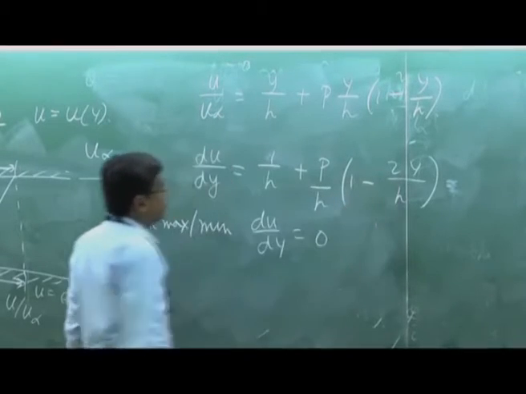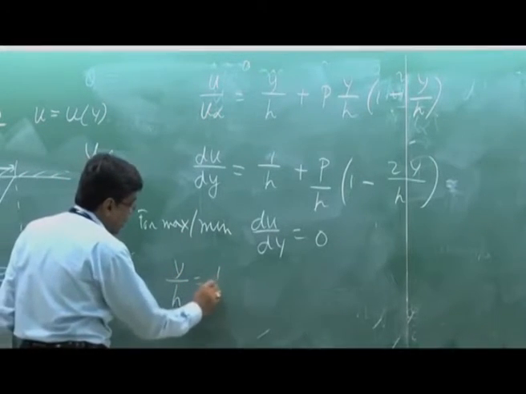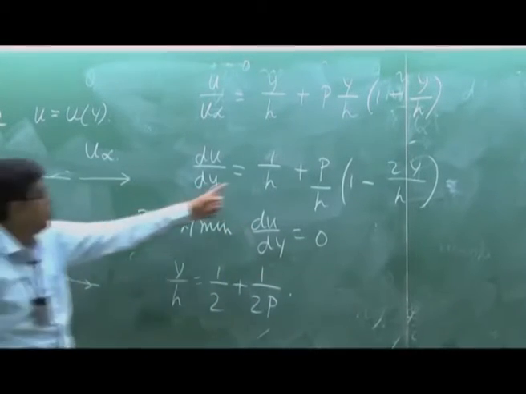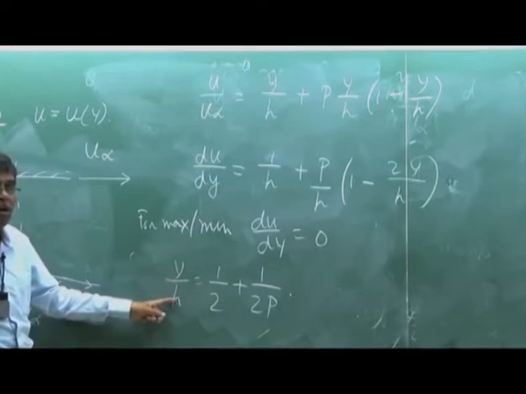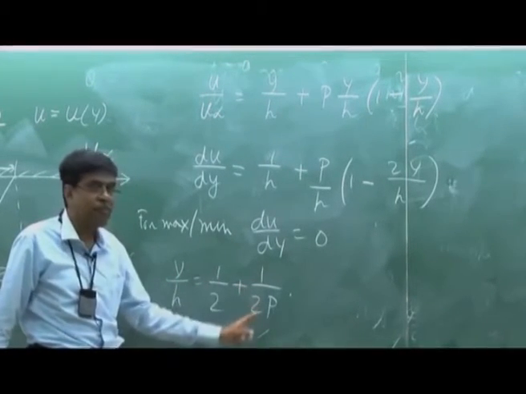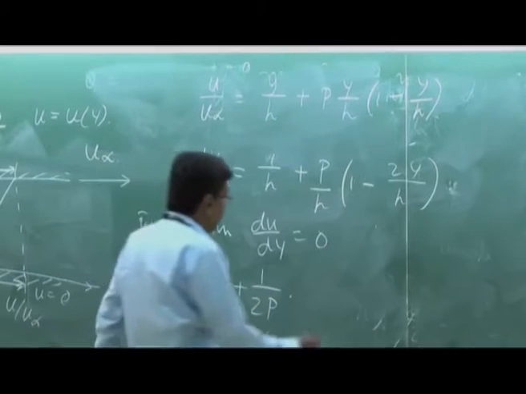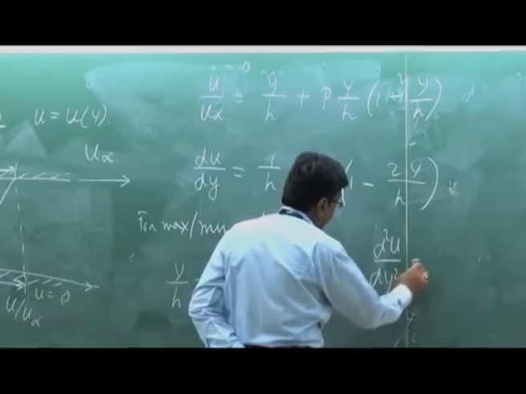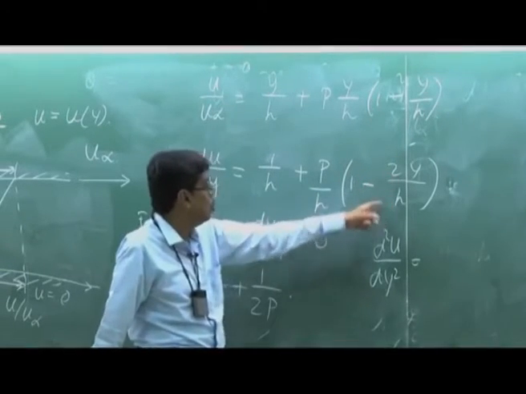That means this equals 0, which gives, by a little rearrangement, y by h is half plus 1 by 2P. Simply you put it 0 and take y by h on one side and express it in terms of the non-dimensional coordinate y by h, half plus 1 by 2P. And at the same time, I see that d square u dy square, if you make, that means it is minus 2P by h square.